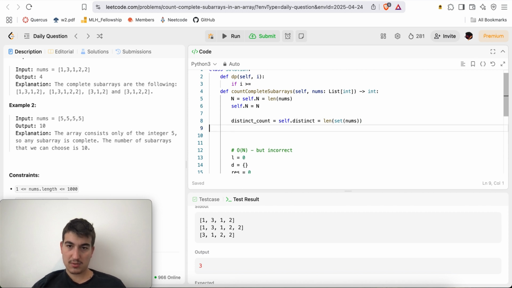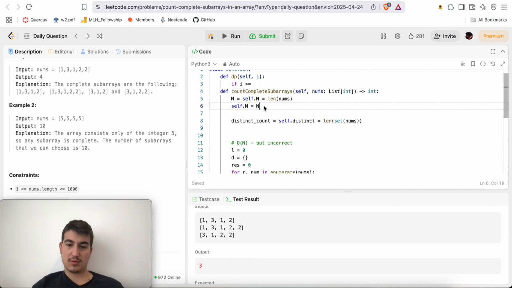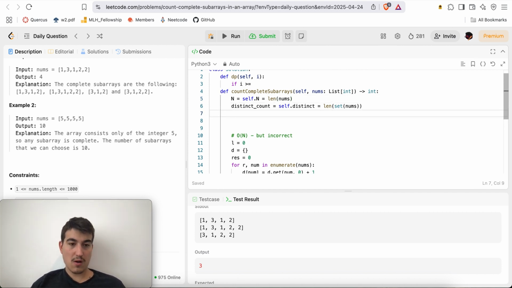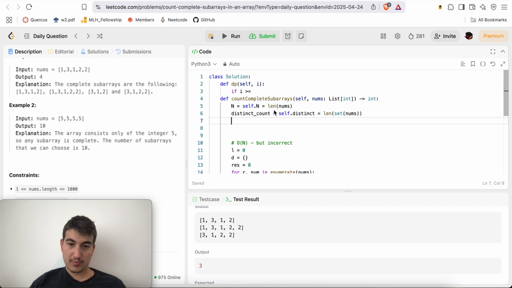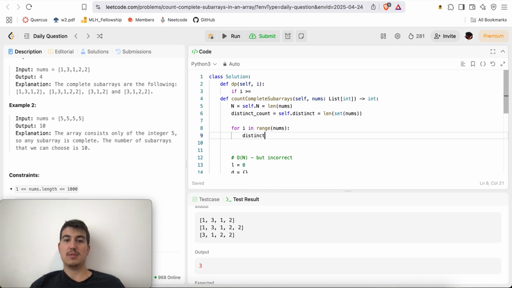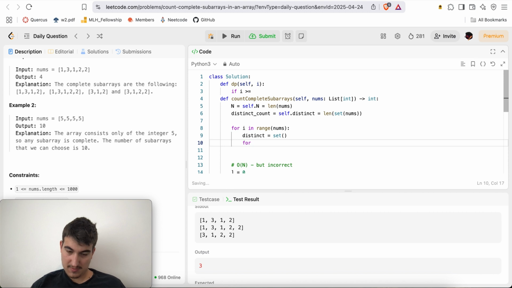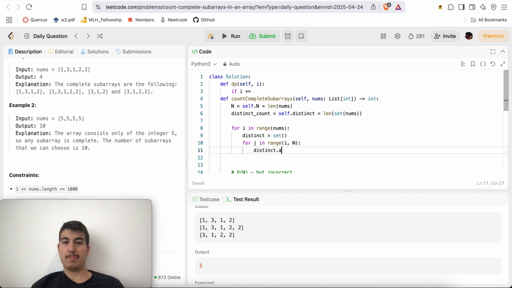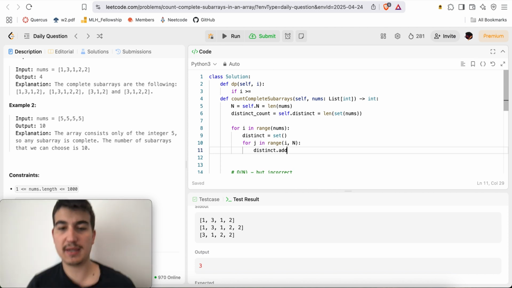Okay. Get rid of this guy. Yeah, here we can just do for i in range. Distinct is equal to set. distinct.add.